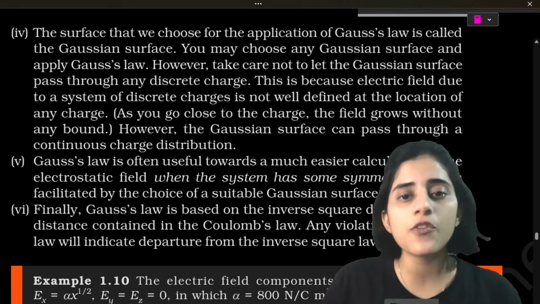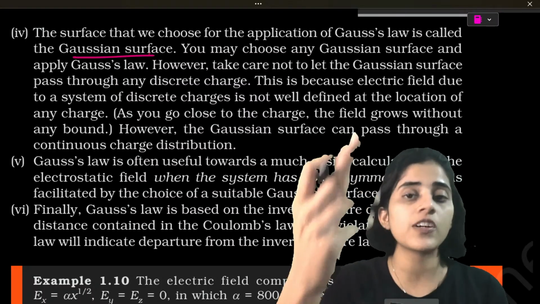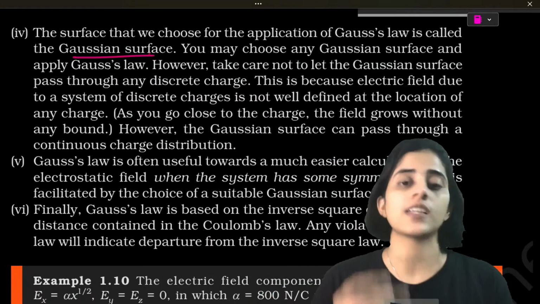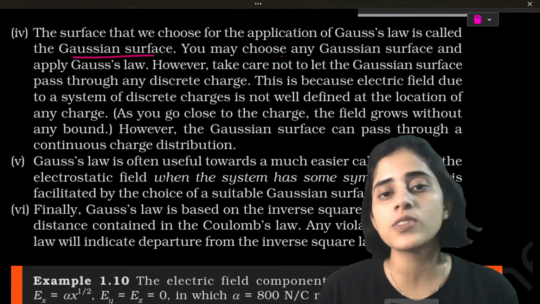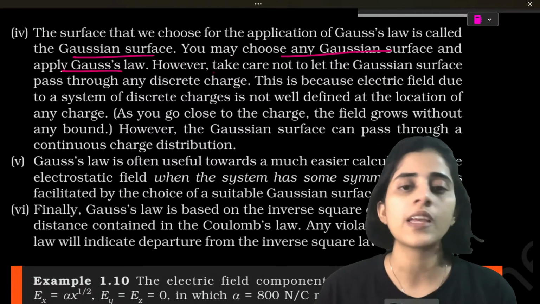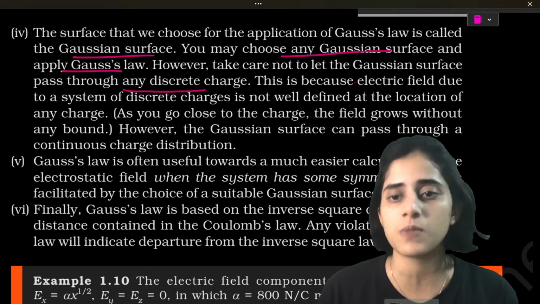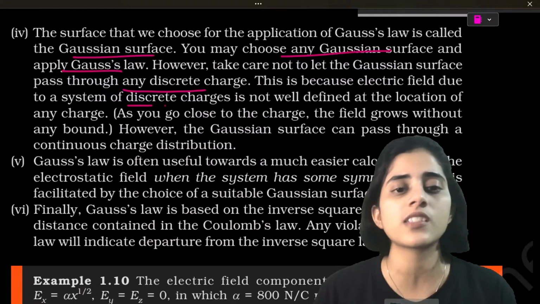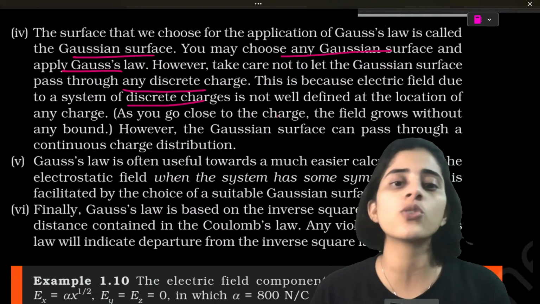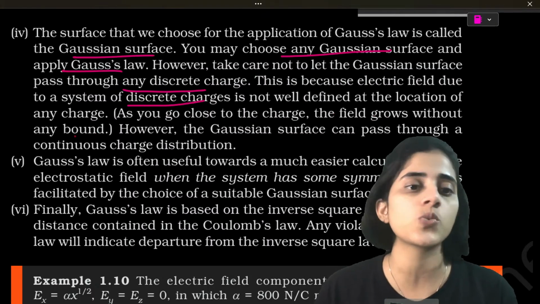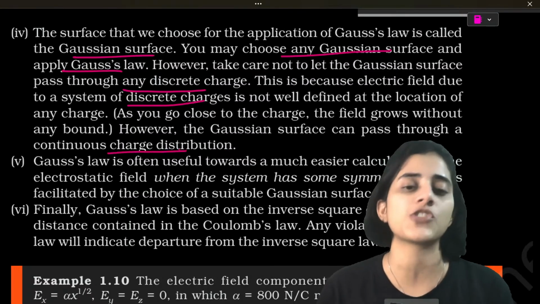Next, the surface that we choose for the application of Gauss law is called the Gaussian surface. In our first case, the sphere is called a Gaussian surface. In the second case, the cylinder is also called a Gaussian surface. So you may choose any Gaussian surface and apply Gauss law. However, take care not to let the Gaussian surface pass through any discrete charge. This is because the electric field due to a system of discrete charges is not well defined at the location of any charge. As you go close to the charge, the field grows without any bound. However, the Gaussian surface can pass through a continuous charge distribution.